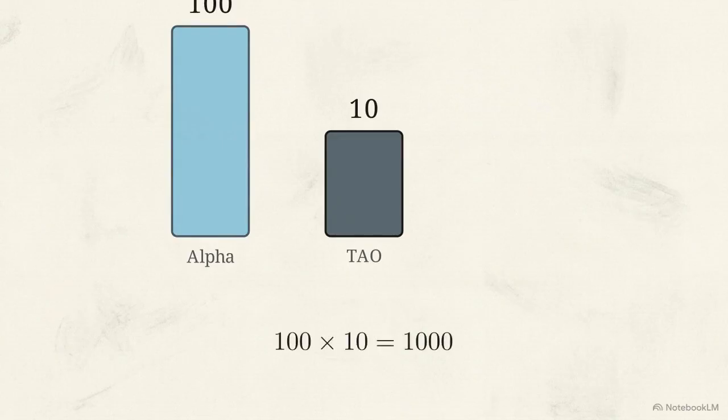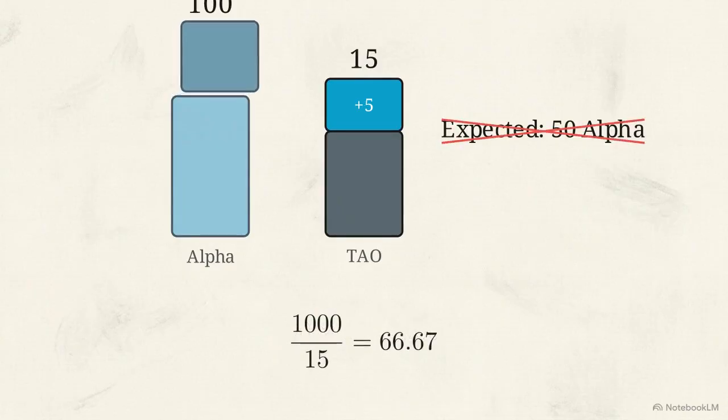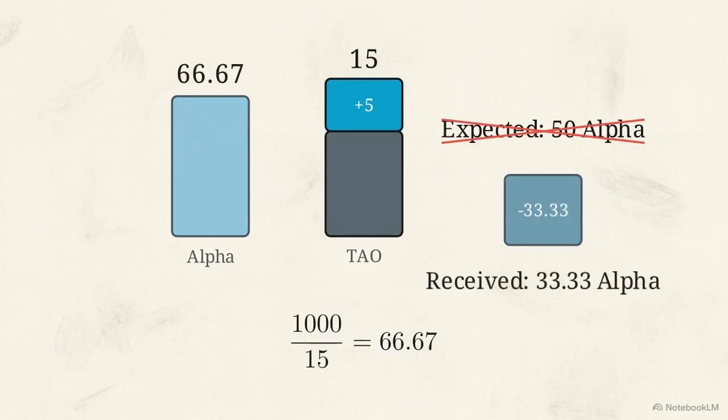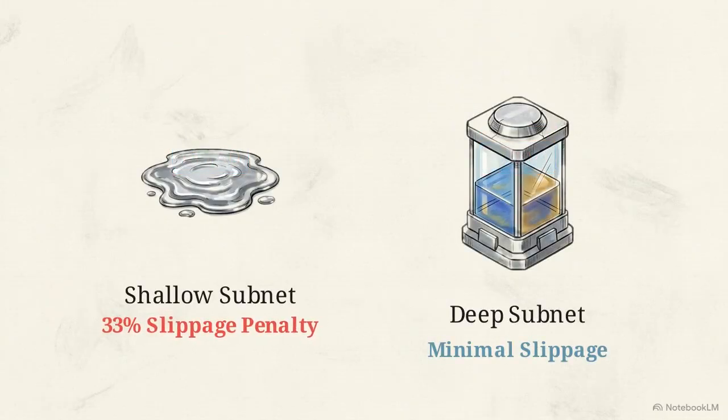This model introduces immediate friction for smaller subnets, AMM slippage. Look at a pool with 100 alpha and 10 TAO in reserves. If you attempt to stake 5 TAO into that pool, you do not receive 50 alpha. Because of the formula, you receive 33.33 alpha. Entering a shallow subnet carries a 33% slippage penalty right out of the gate.